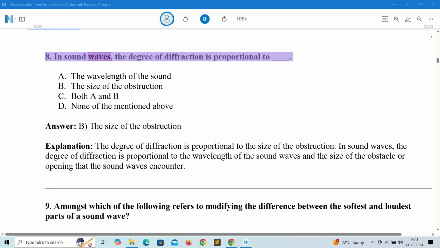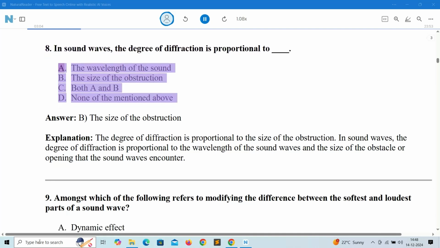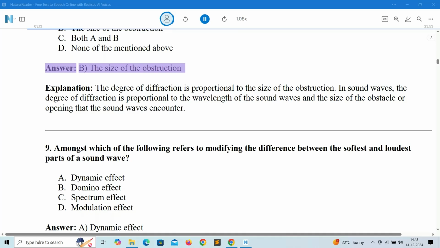8. In sound waves, the degree of diffraction is proportional to A. The wavelength of the sound. B. The size of the obstruction. C. Both A and B. D. None of the mentioned above. Answer: B. The size of the obstruction.